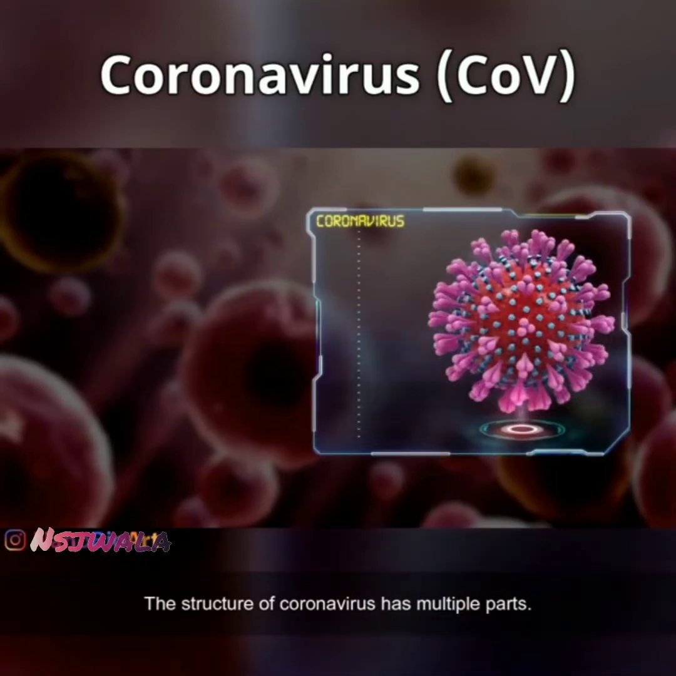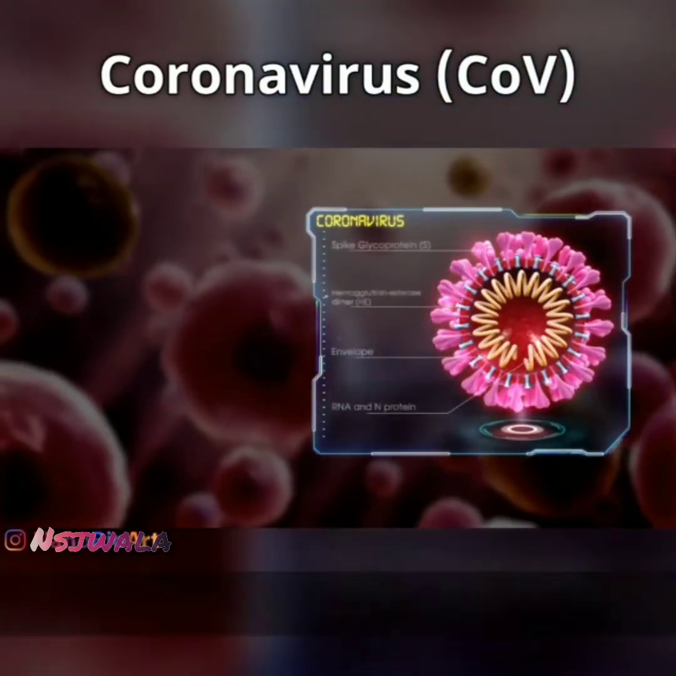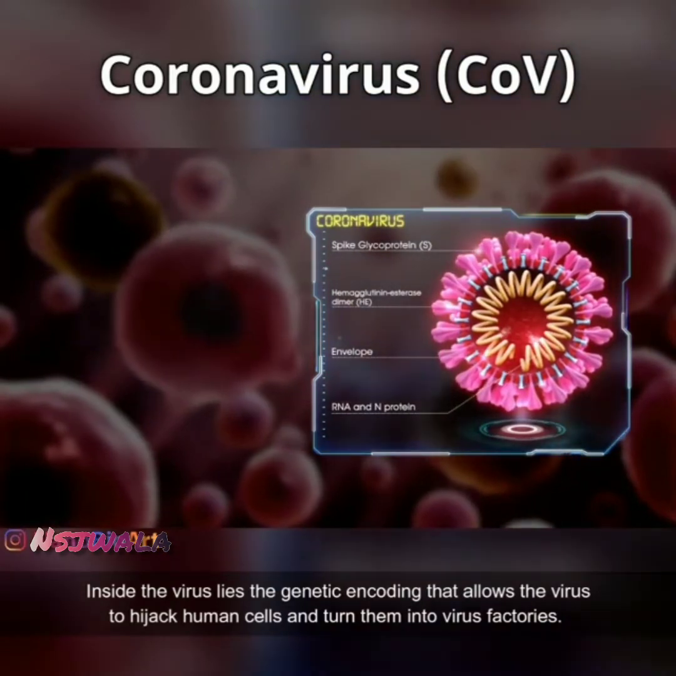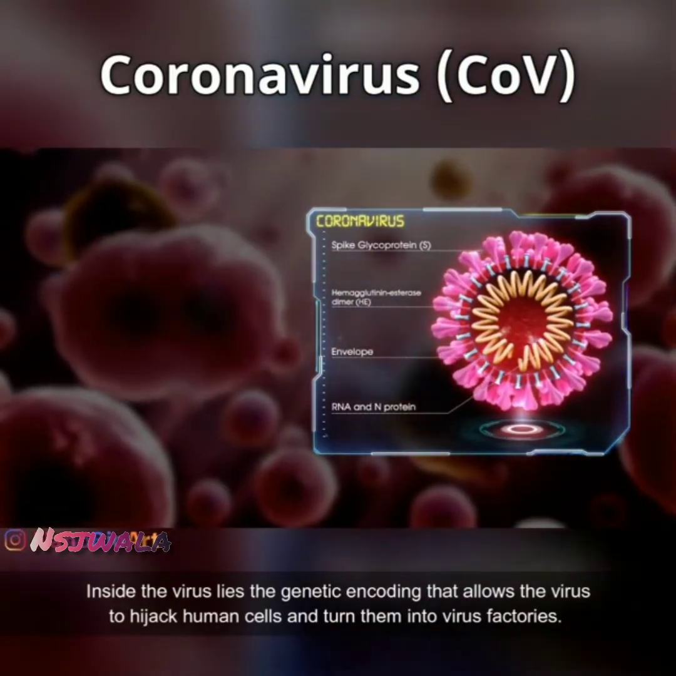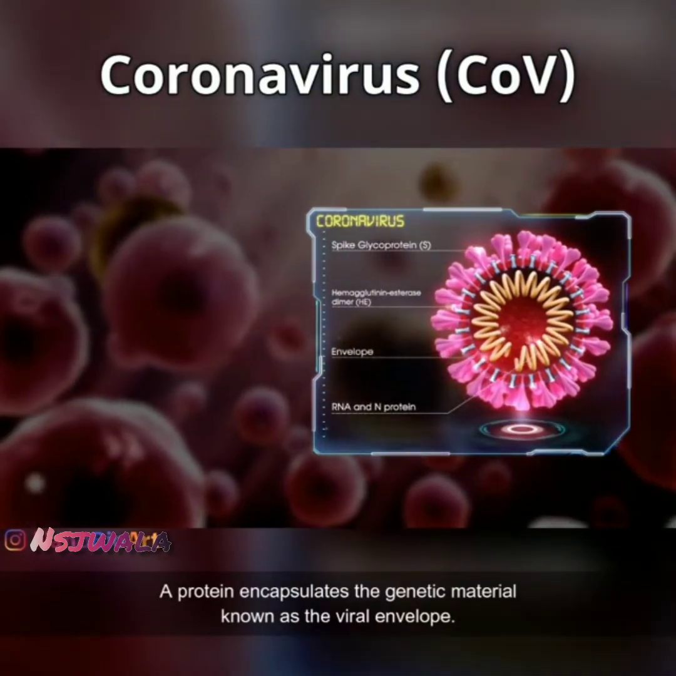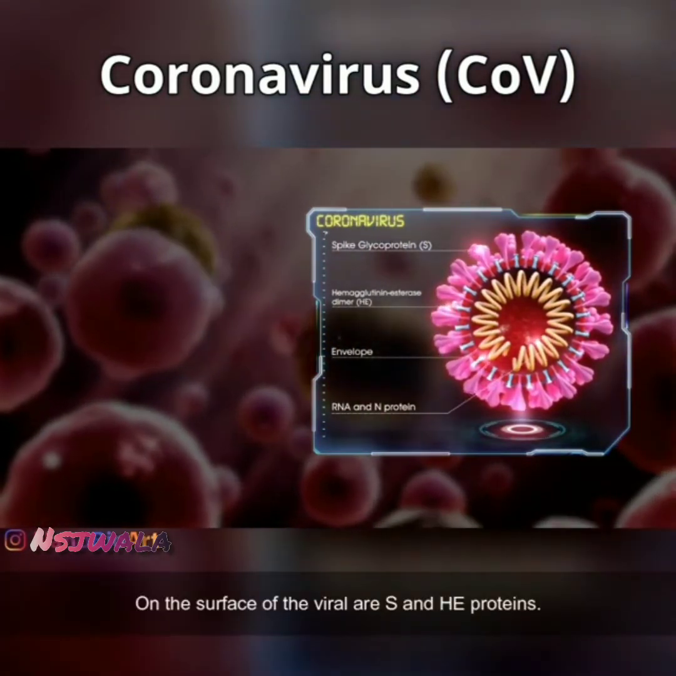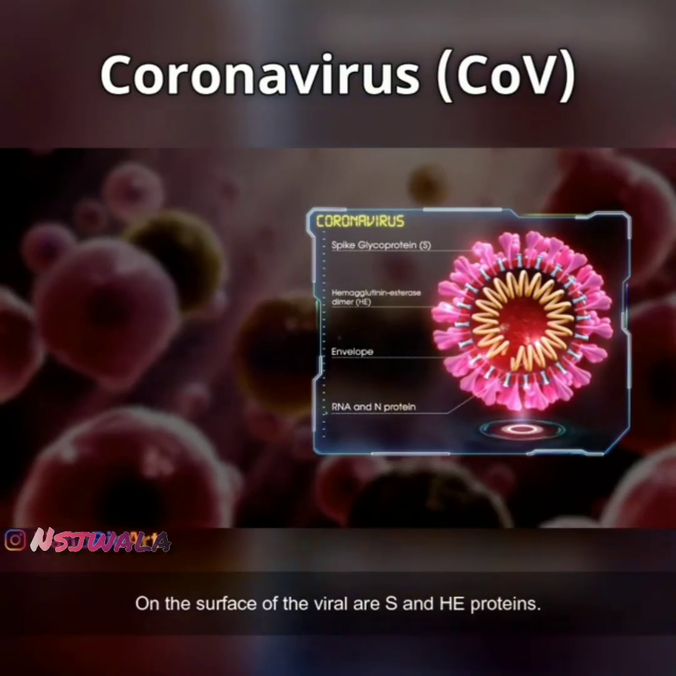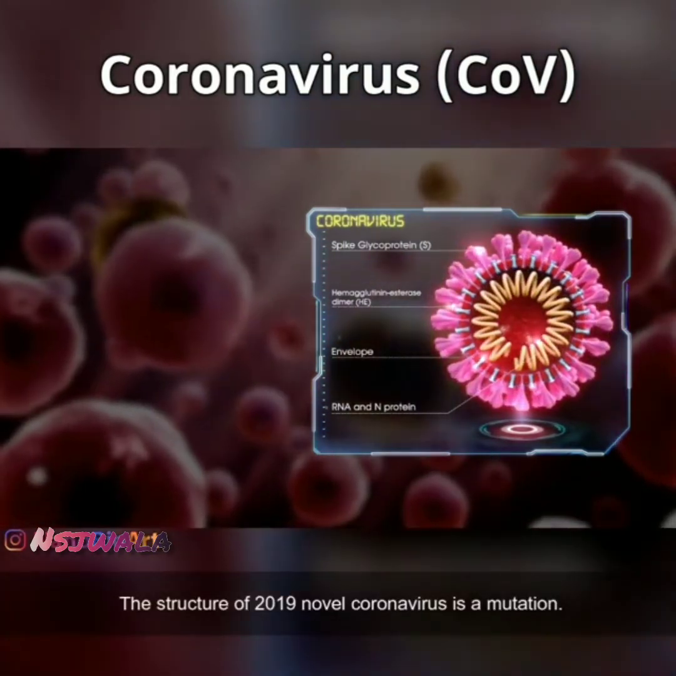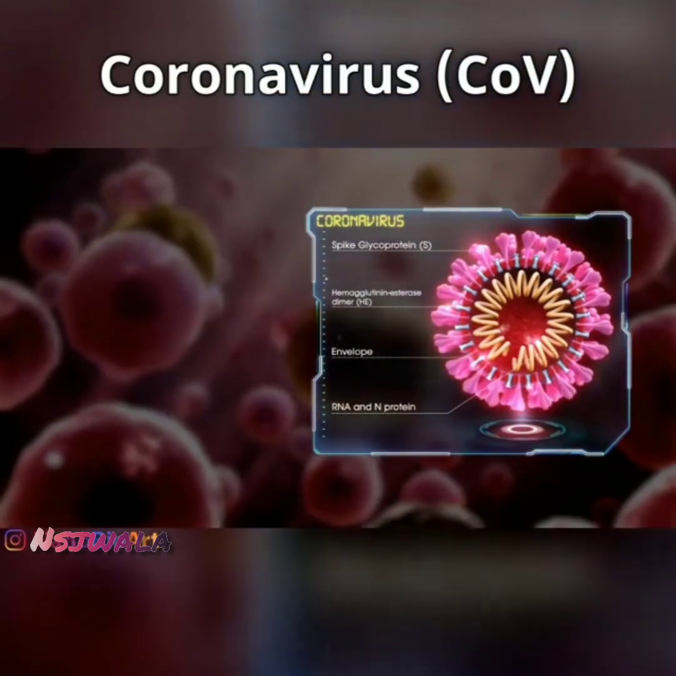The structure of coronavirus has multiple parts. Inside the virus lies the genetic encoding that allows the virus to hijack human cells and turn them into virus factories. A protein encapsulates the genetic material, known as the viral envelope. On the surface of the virion are S and HE proteins. The structure of 2019 novel coronavirus is a mutation.